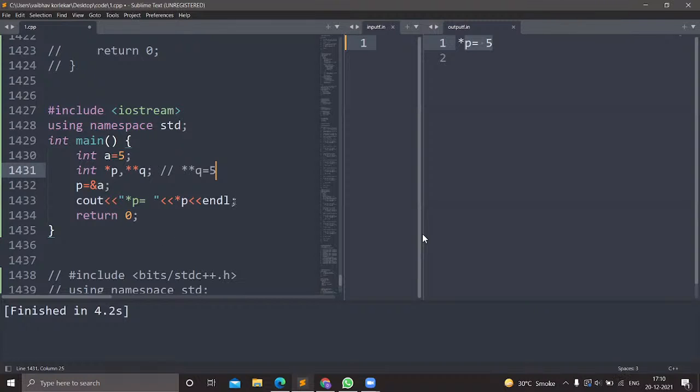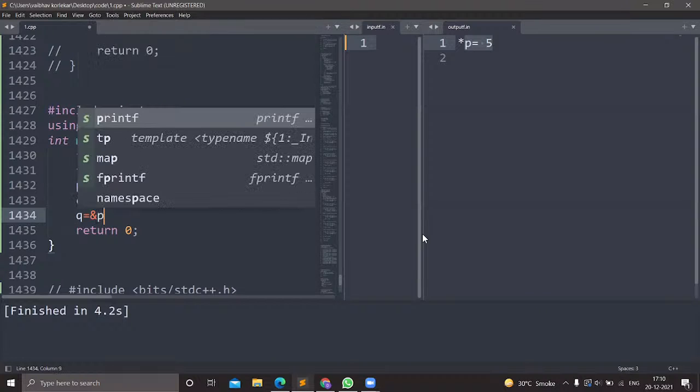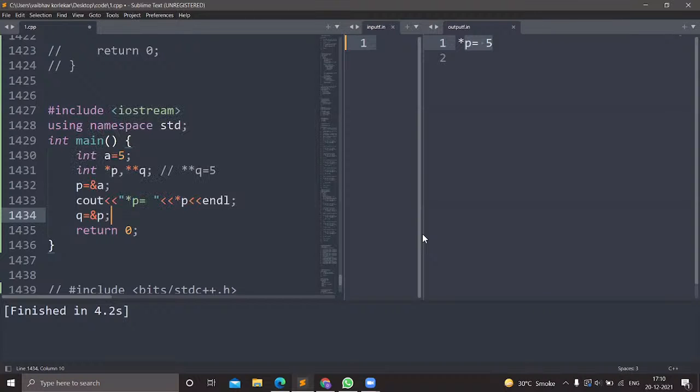How are we going to do this? First, the second pointer q will take the address of the first pointer, which is p. Our first pointer is p. Now q is storing the address of p.